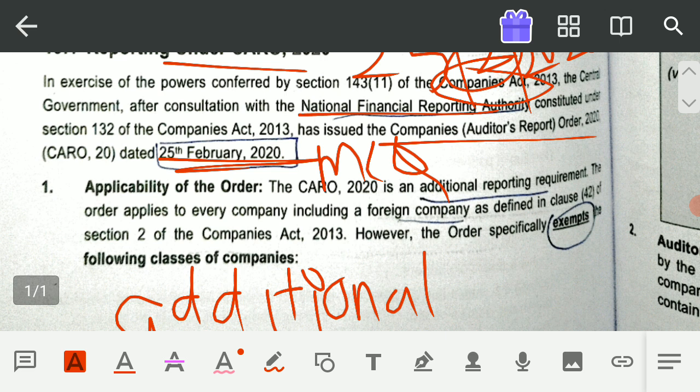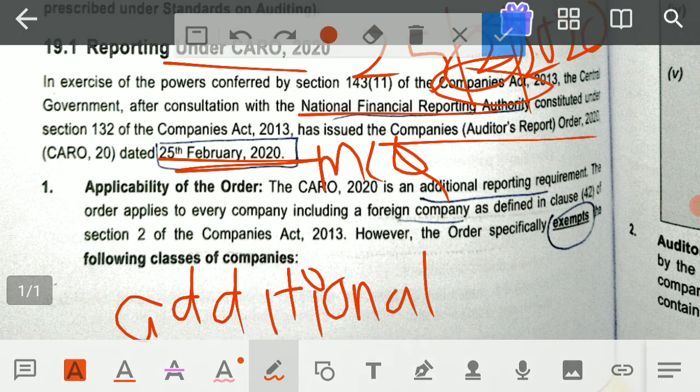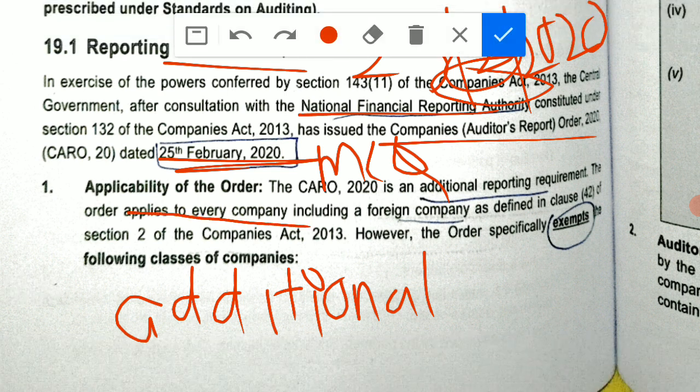Notice one thing: they have written every company. That means if the audit report is prepared for any company, then you have to report as per CARO also. So this order is applicable to every company, including a foreign company as defined in clause 42 of section 2. That means section 2(42) refers to a foreign company. So CARO is applicable to every company, including foreign companies, which are not excluded from this additional requirement.